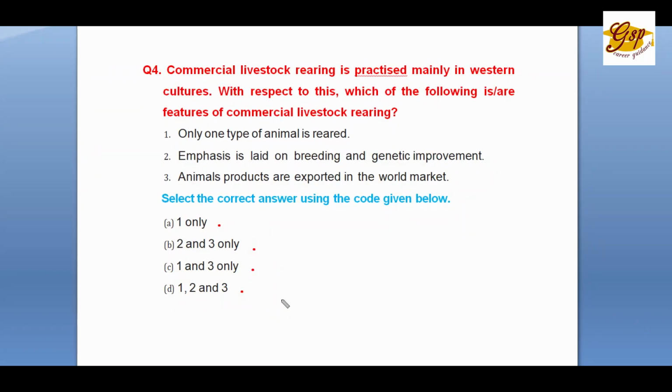The correct answer is D, all the above. All are happening. ஒரே type of animal rear பண்றாங்க and breeding genetic improvement நடக்குது and animal products are exported to the world market. So it's all are happening.